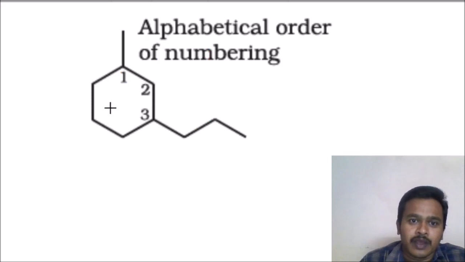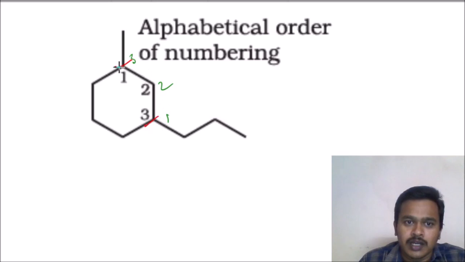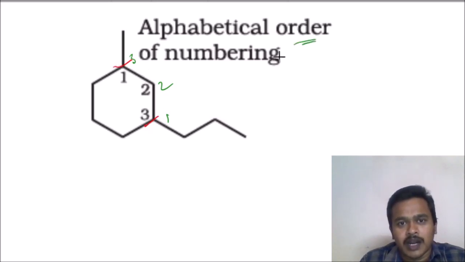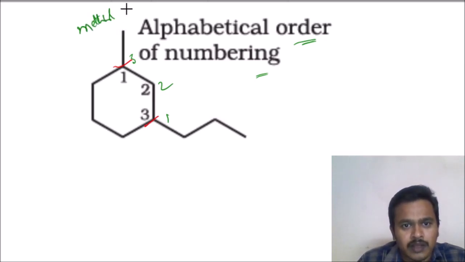Next one. And here you can check 1, 2, 3: first position and third position. Similarly 1, 2, 3: first position and third position. So by alphabetical order numbering, we will get the first position. This is methyl, this is methyl. What is the name of this group?